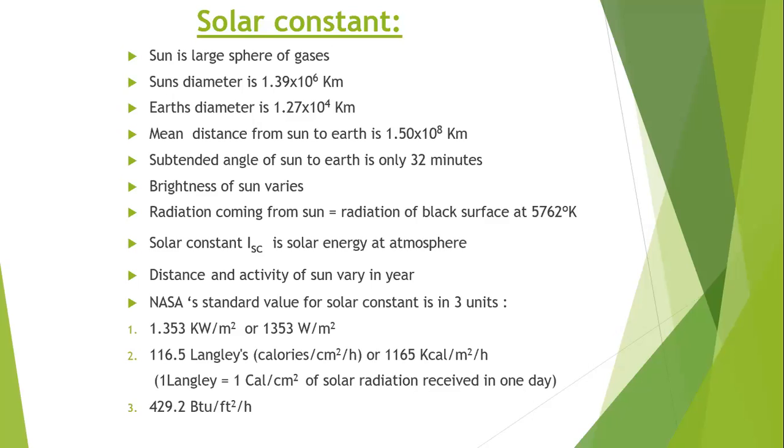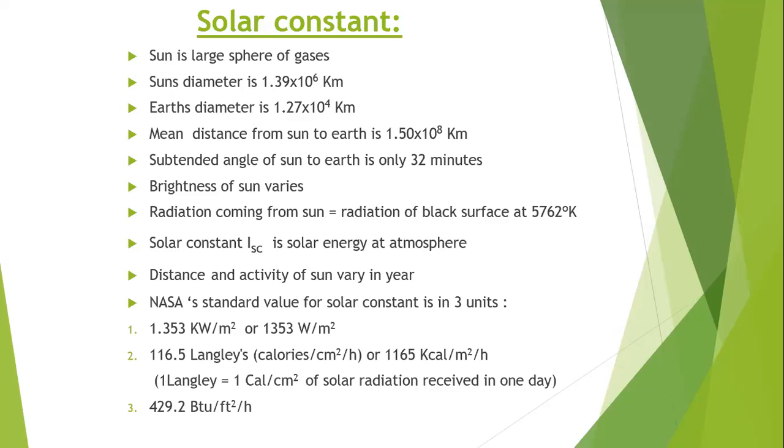So we will compare the sun's and earth's diameters. The sun's diameter is 1.39 into 10 power 6 kilometers, whereas the earth's diameter is 1.27 into 10 power 4 kilometers. If you measure the mean distance between the earth and sun, it is 1.50 into 10 power 8 kilometers.